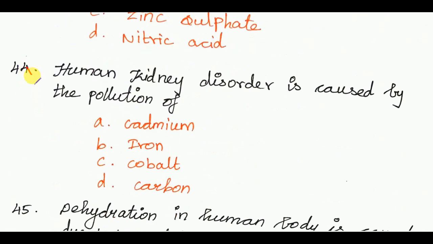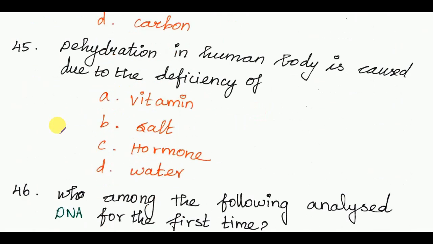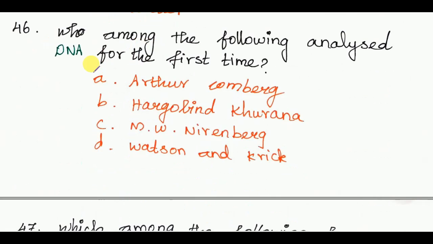Next, human kidney disorder is caused by the pollution of cadmium. Next, dehydration in human body is caused due to the deficiency of water. Next, who among the following analyzed DNA for the first time? The answer is option D, Watson and Crick.